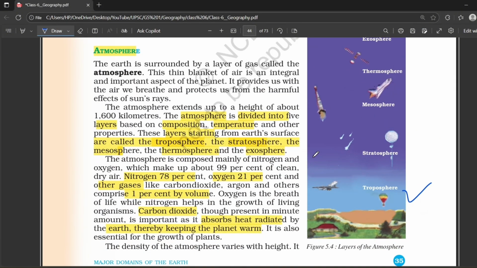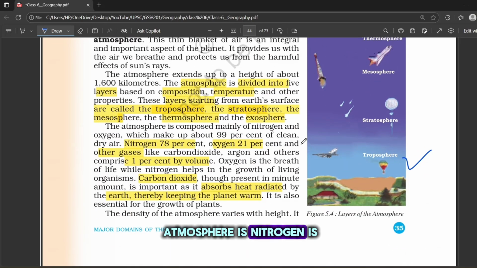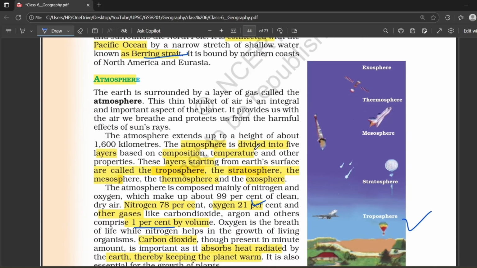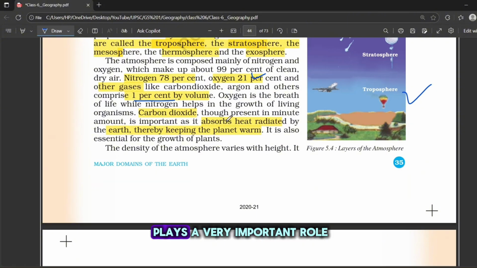The composition of the atmosphere is nitrogen 78% and oxygen only 21%, and other gases are 1%. Now, carbon dioxide plays a very important role. It absorbs the heat radiated by the earth and keeps our planet warm. But when we burn fuels, it releases more carbon dioxide. When we cut down the trees, they cannot absorb carbon dioxide, so the amount increases in the atmosphere. What happens then? The carbon dioxide forms a layer around the earth, just like clouds.